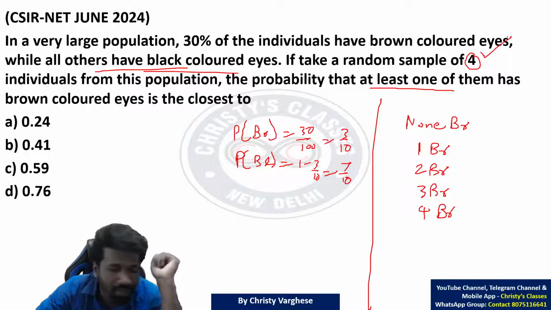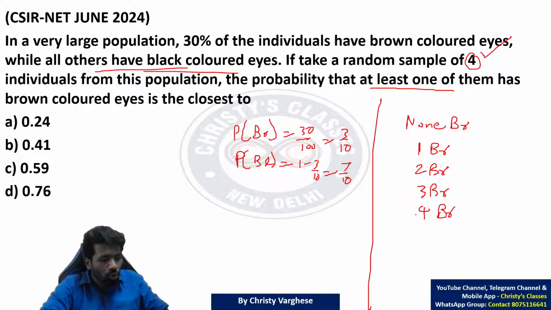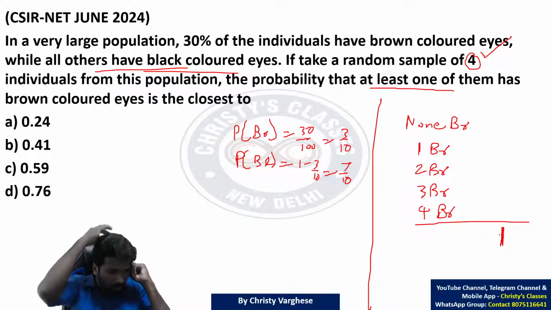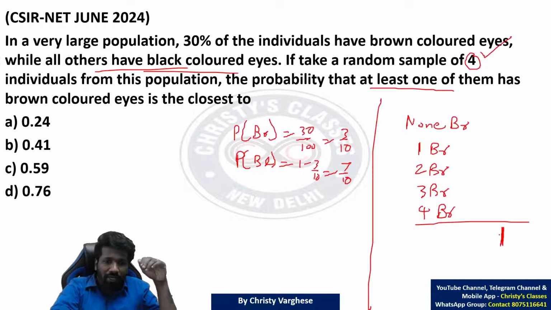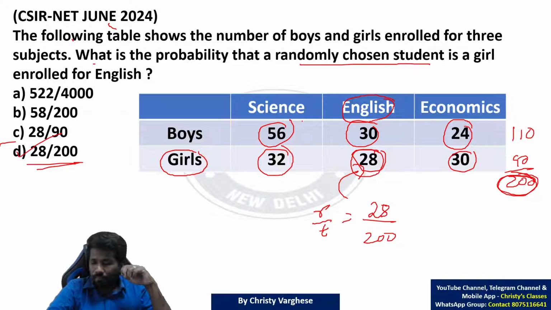Total 4 people are selected, so a maximum of 4 people can have brown colored eyes. All these together, the total probability is 1. All of you are understanding, total probability will be 1. All these together, the sum of all the probabilities, that is the definition of probability: the sum of probabilities of all events in a sample space is 1. So all these together should be 1.